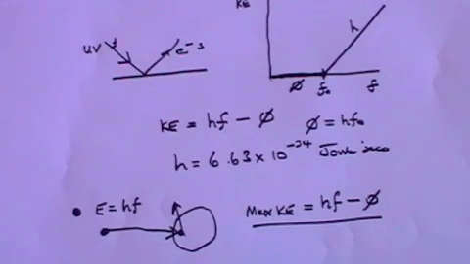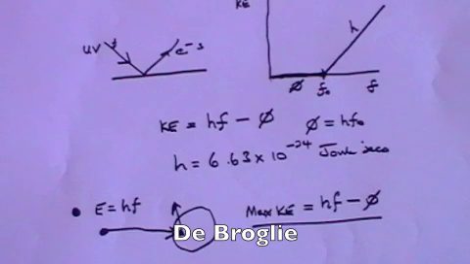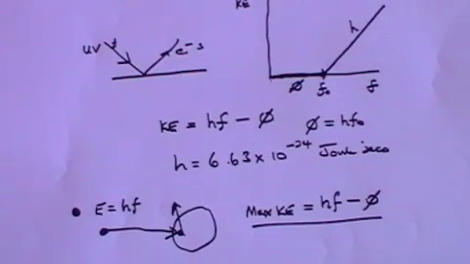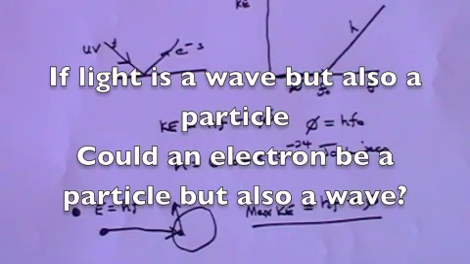So light behaves both as a particle and as a wave. Now it was de Broglie who in the mid-1920s put this idea forward. He said, if light, which we had always thought of as a wave, can now also be regarded as a particle, is it possible that electrons, which we'd always regarded as particles, might possibly also be waves?